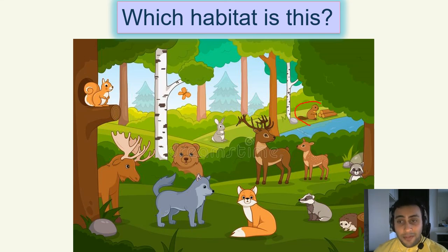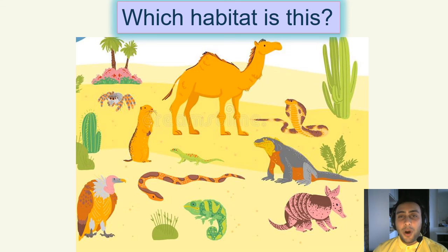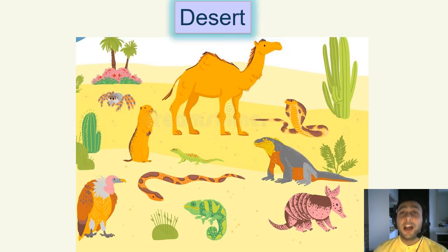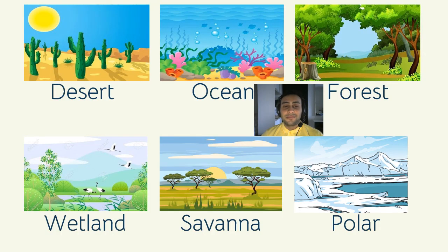Guys, look at here. We have a beaver. See, wetland is not the only place with beavers, right? You see, this place, maybe it's a wetland, but this place is called a forest. Yes, we are correct. Good job. What habitat is this one? It's very hot. This is a desert. Good job. And which habitat is this? This is a wetland. See, we have beaver here. Woo! So, again, these are the habitats that we have.